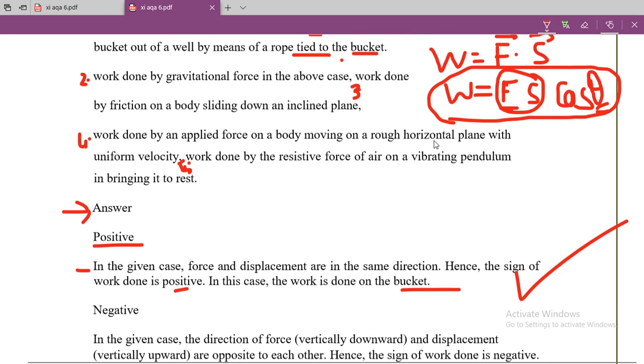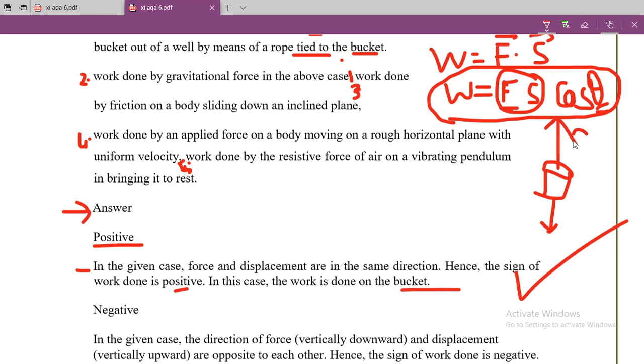Okay, so let's see the second case. Work done by gravitational force in the above case. You can see in this case the work done by the gravitational force is negative, because the bucket is moving in upward direction and the gravitational force is always downward.